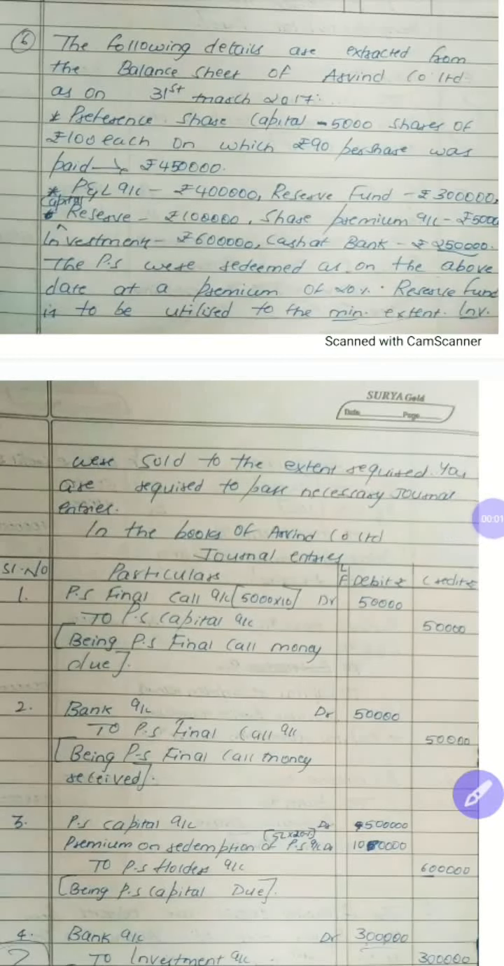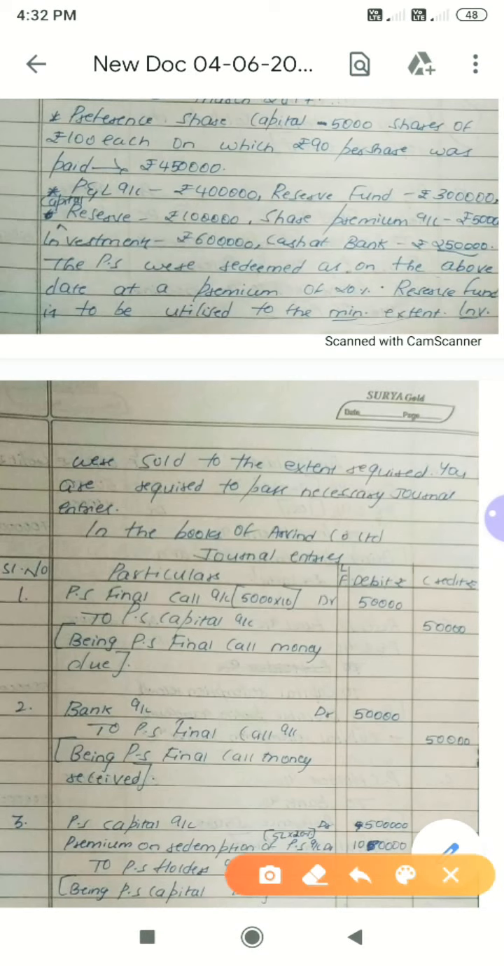Hello everyone. So in this video we will discuss question number 6. The following details were extracted from the balance sheet of Arvind Company Limited as on 31st March 2017. Here we have preference share capital, 5000 shares of rupees 100 each. We have 5000 preference shares of rupees 100 each, on which they have paid only 90 rupees. That means these shares are partly paid.